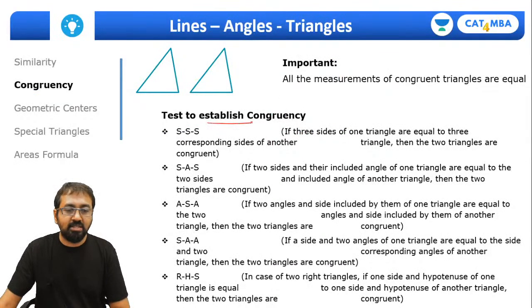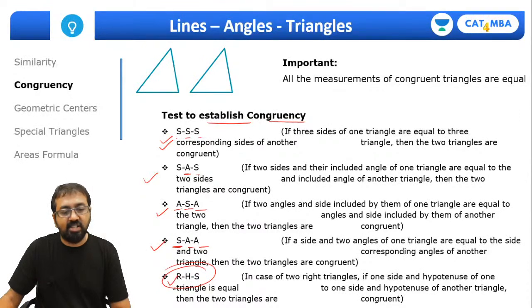What are the tests to establish congruency between two triangles? So in the given two triangles, if all sides are equal, then of course they'll be congruent. If two sides are equal and the angle in between them is equal, so congruent. Two angles and one side are equal, still you can say they are congruent. One side and the other two angles are equal, still they will be congruent.